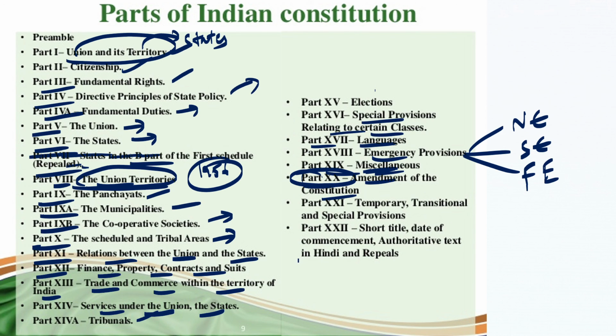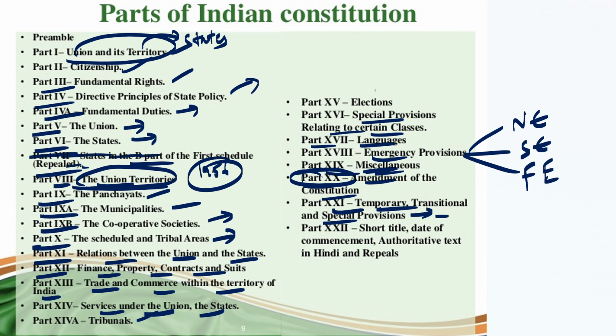So Article 370, which dealt with the special provision for Jammu and Kashmir, comes under this part. Part 22 deals with the short title, date of commencement, authoritative text in Hindi and repeals.